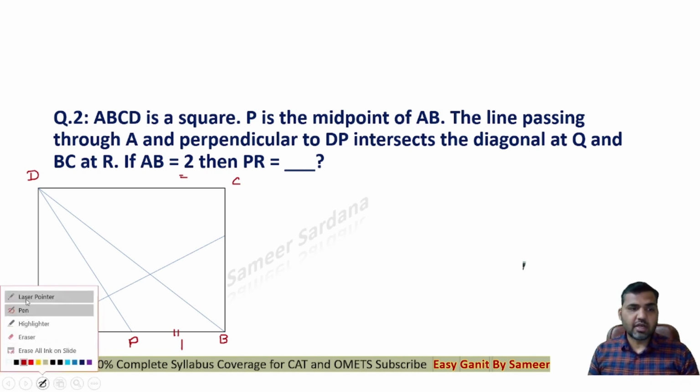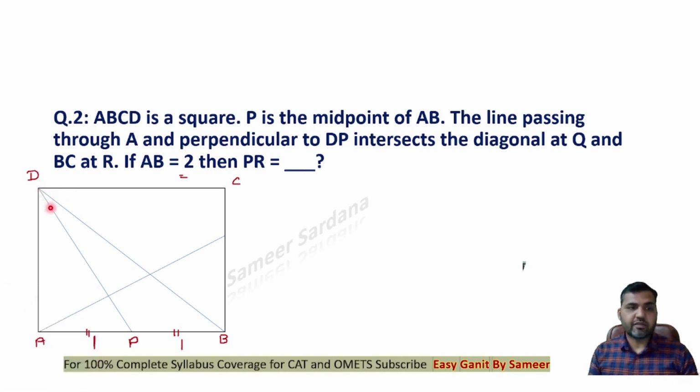So you need to draw a line from D to P. Join D and P, only then you'll be able to make the line DP. Now the line passing through A and perpendicular to DP, so you're supposed to draw a line perpendicular to DP passing through A. That means this angle will be equal to 90 degrees. Now these lines intersect the diagonal DB at point Q and the side BC at R.